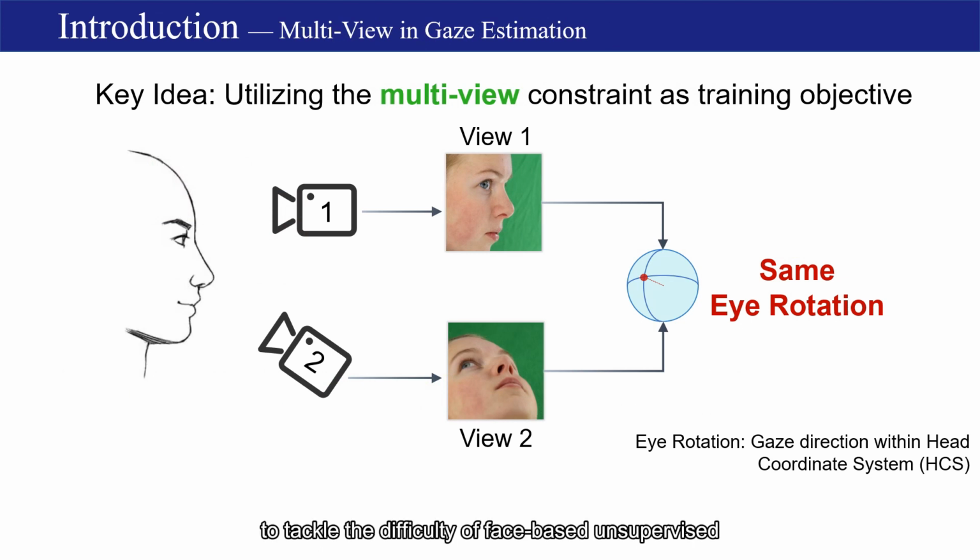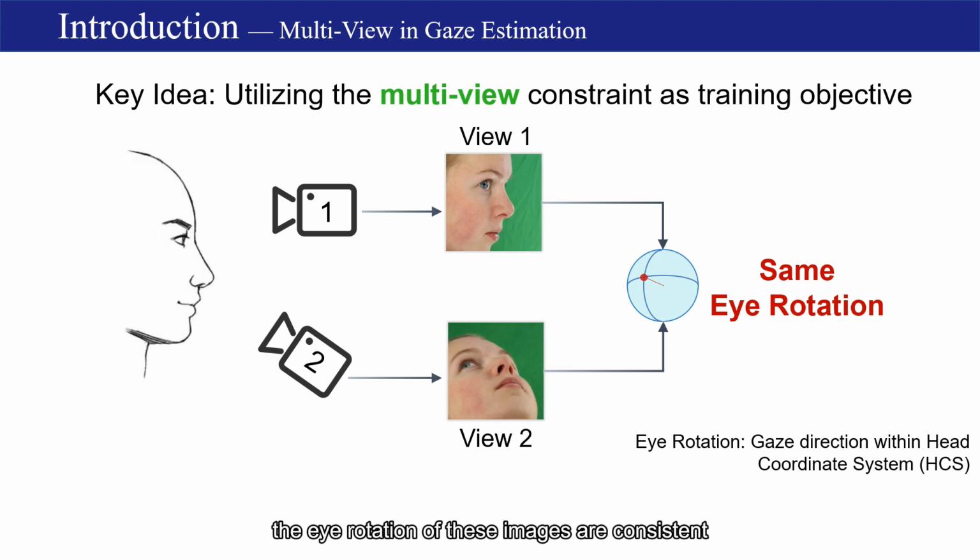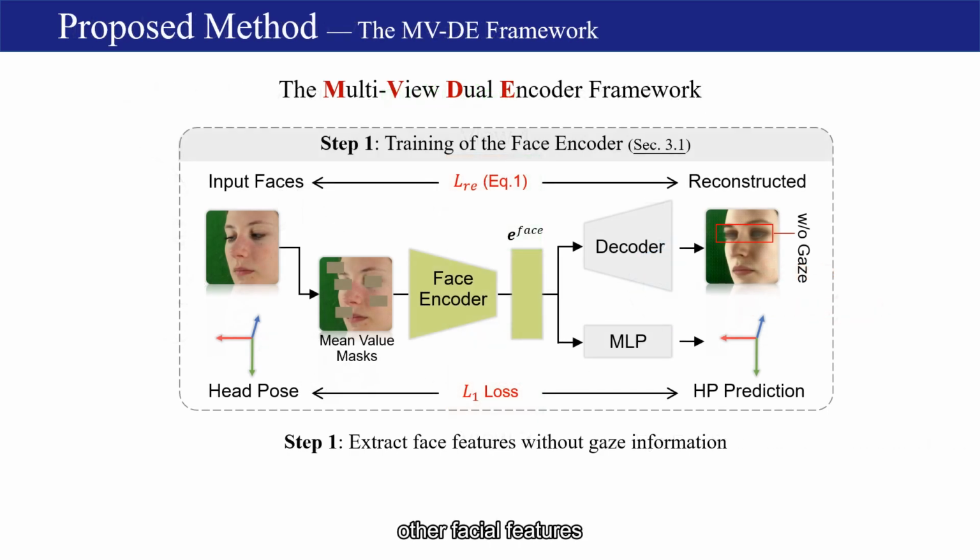To tackle the difficulty of face-based unsupervised gaze representation learning, we propose to harness the extra constraint introduced by multi-view images. Since images from different views are captured simultaneously, the eye rotation of these images are consistent. We utilize this consistency to separate gaze from other facial features.